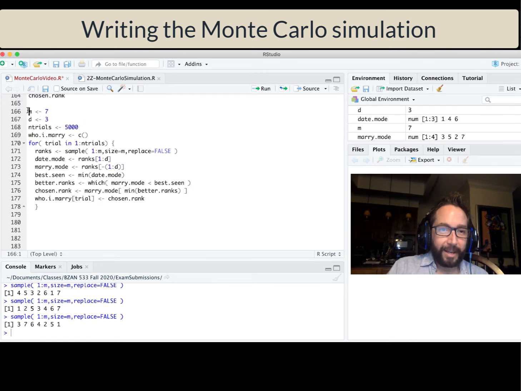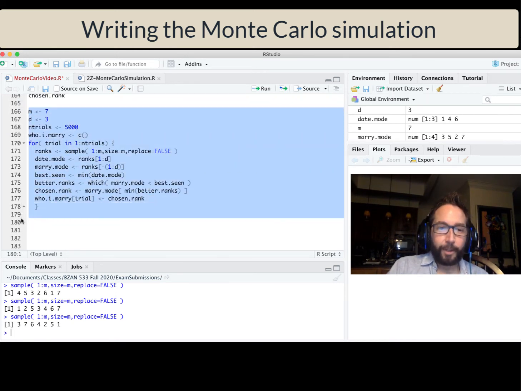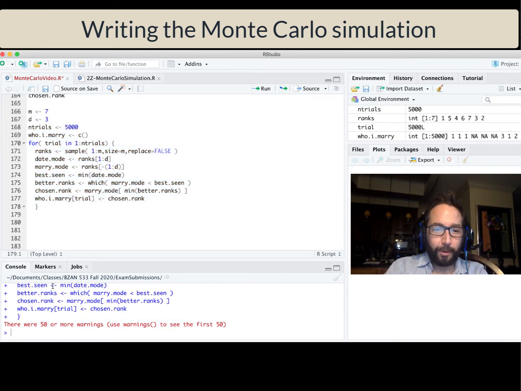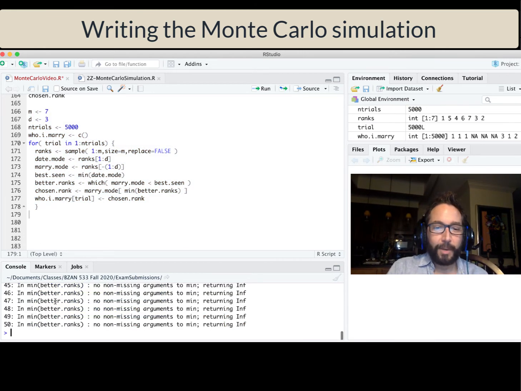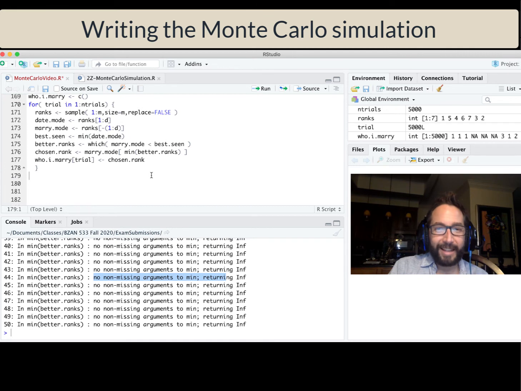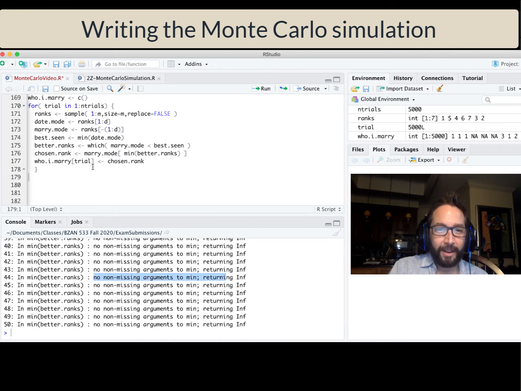So we can go ahead and set it loose here. We're going to have a bunch of warnings because these correspond to basically when we came across the overall best mate during date mode, and so it couldn't find any element of marry mode that was better. And so those warnings are a little bit annoying, and you might wonder, okay, well, can we get rid of that? It's good to have code that doesn't have warnings. And let's actually tackle that.